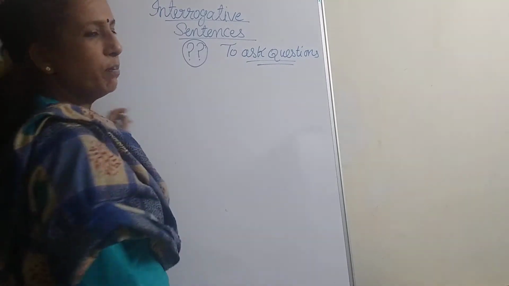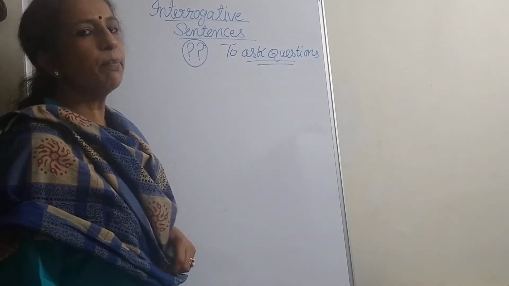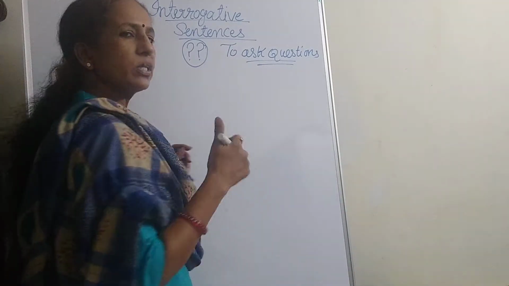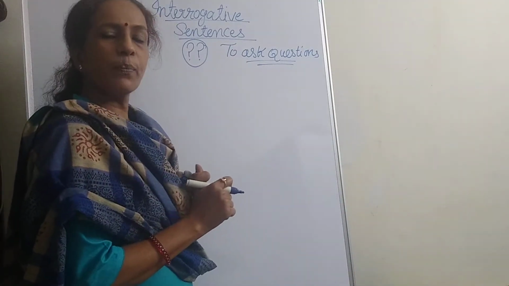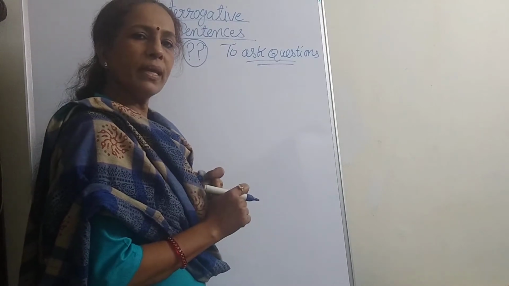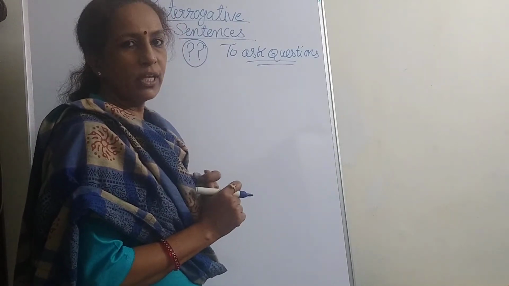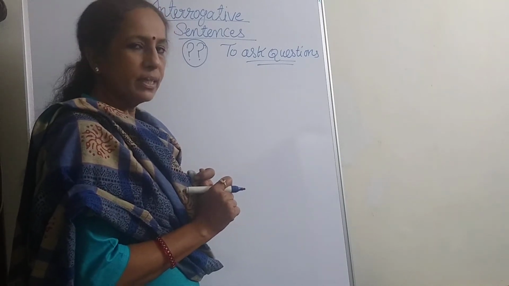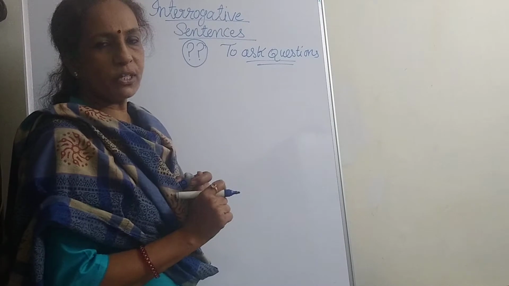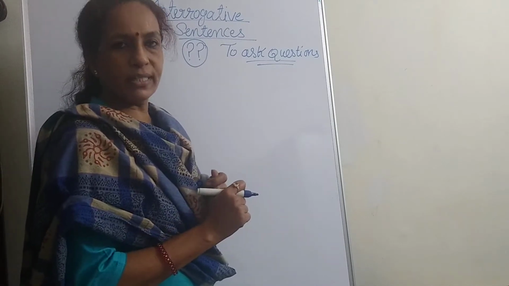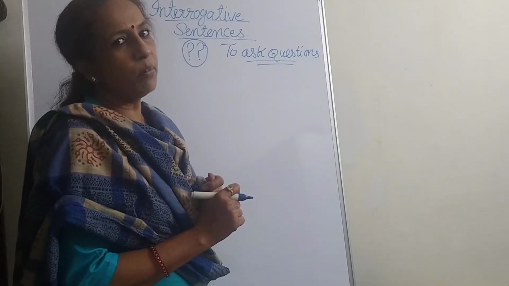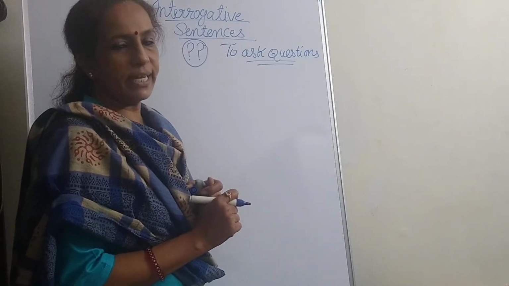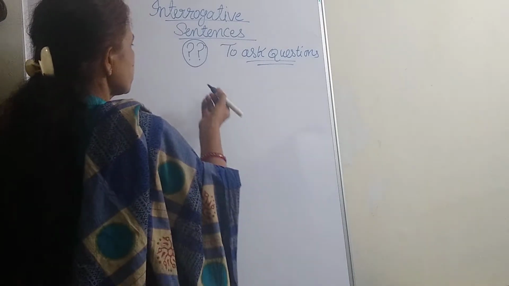Right now, we will be framing questions with the helping verbs. Helping verbs you all know: is, was, are, were, am, may, might, can, could, will, would, shall, should. These are all helping verbs. Can, could, may, might, will, would are also called modal auxiliaries, and from them we frame sentences. Let's see how.